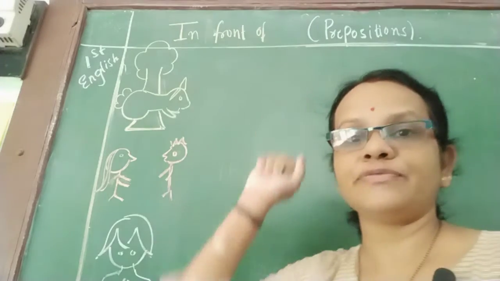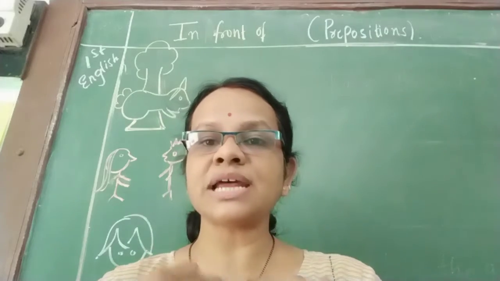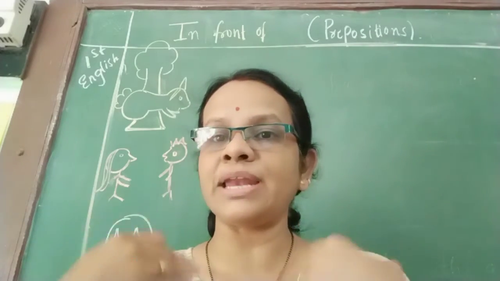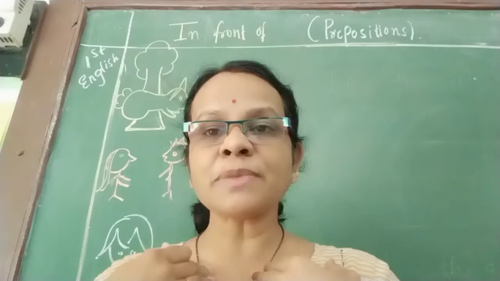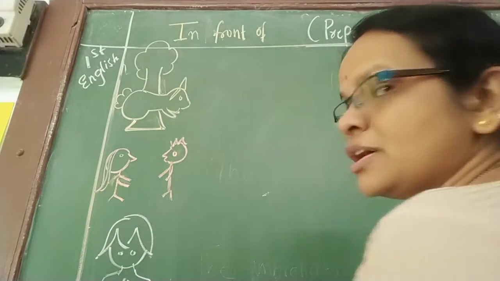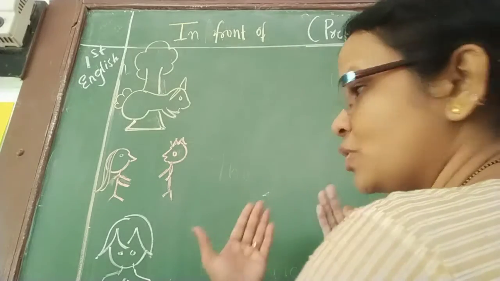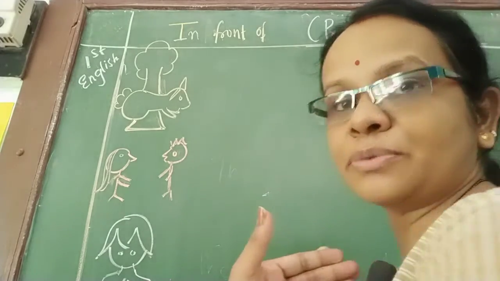What is the meaning of in front of? In front of यानी सामने, right? Just now I am standing in front of the mobile. मैं मोबाइल के सामने खड़ी हूँ, right? Suppose my face is, अगर मेरा फेस यहाँ पर है, in this way, so what can we say? मैं बोलूँगी कि I am standing in front of the blackboard. मैं blackboard के सामने खड़ी हूँ, right?